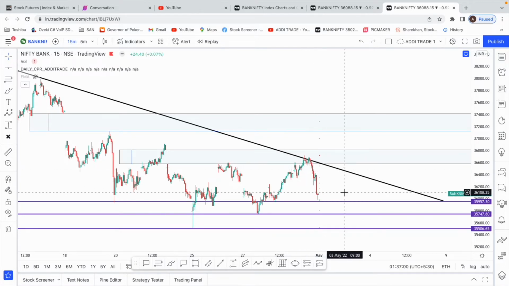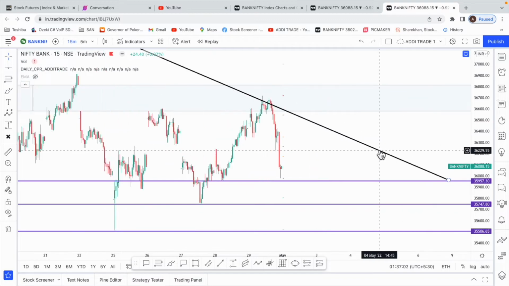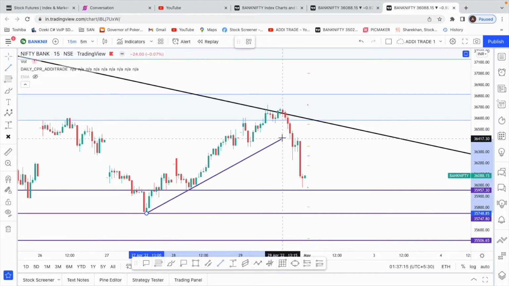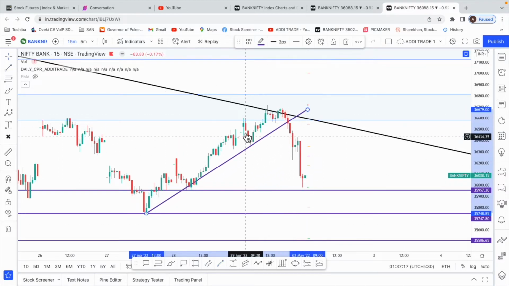It was a very good day on Friday to trade, especially when at this resistance we were forming this bearish candle, like an evening star. So this was a good sign, and a good confirmation was when this trend line broke, and we had confirmation even based on the CPR. So this was one confirmation.